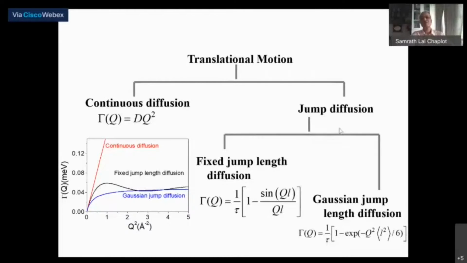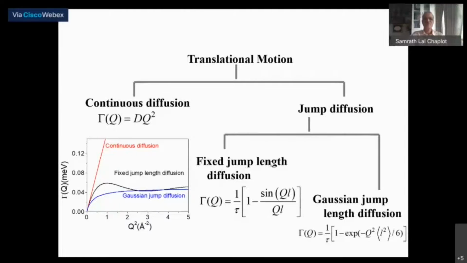So it is simplest to think in terms of jump diffusion. The actual dynamics could be more complex, but this is an extremely good model to think of, and a very large amount of neutron data have been analyzed using these simple models. So there are two kinds of jump diffusion models often fitted.